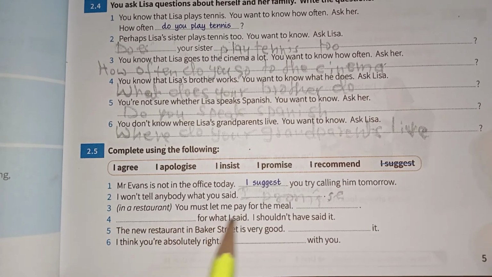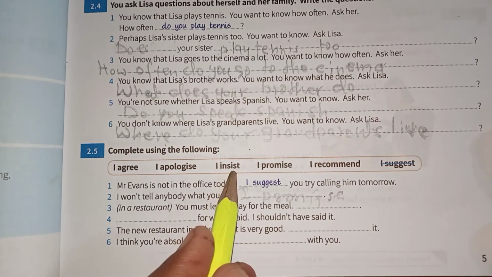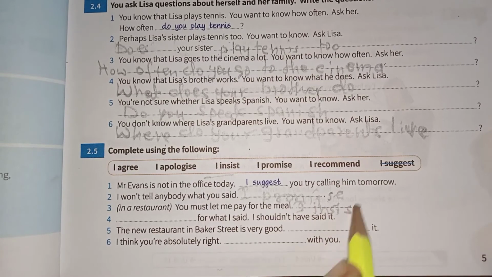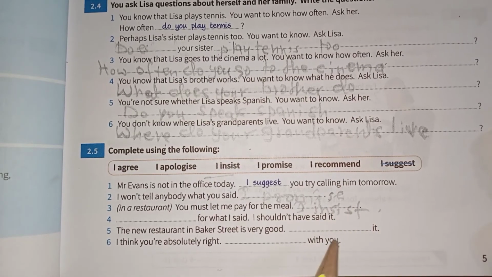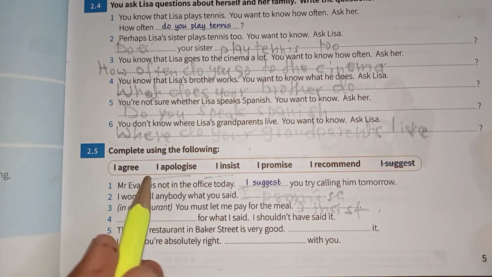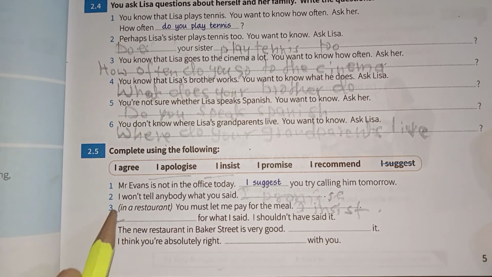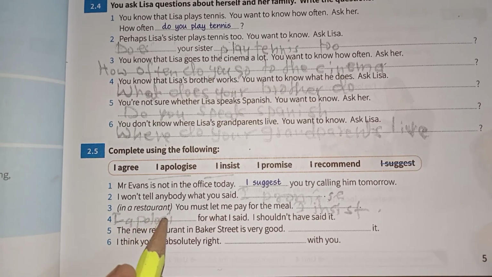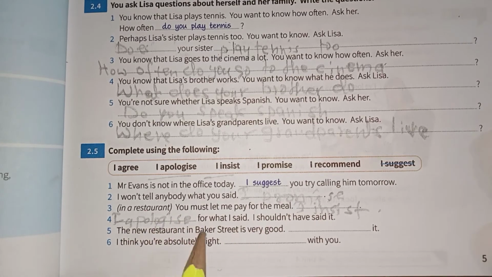You must let me pay for the meal. I insist. I apologize. I apologize for what I said. I shouldn't have said it.